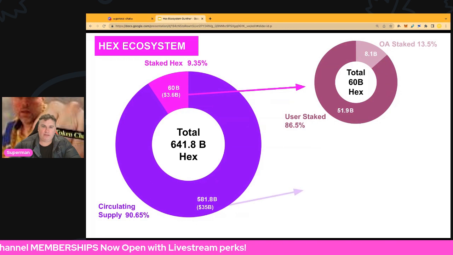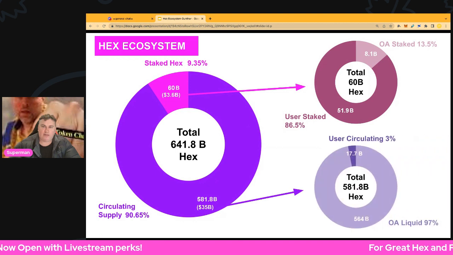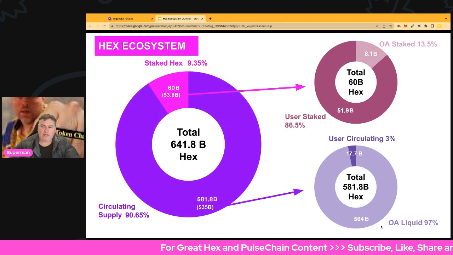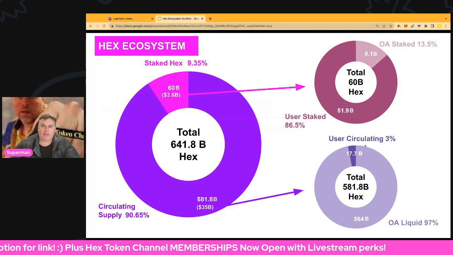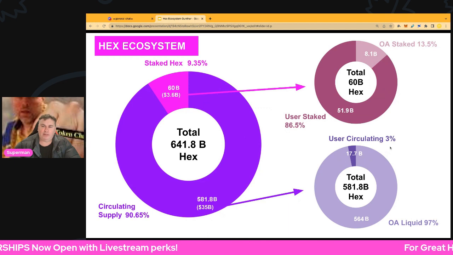Pretty interesting stuff there. And if we look at the circulating supply, 17.7 billion is for users or the public, and 564 billion is the OA liquid there. So 97% in the origin account. Now this is a really big deal, this 3%. A year ago, back in May 2021 I should say, the circulating supply in user hands was 4.4%, and it's down at 3% now. That's a major decrease, 1.4 percentage points. It's a pretty big deal, so down to 3%. That's really good. It's heading in the right direction.